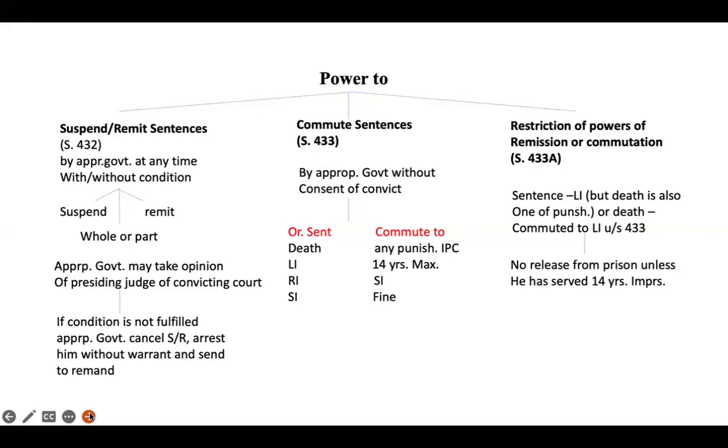Where a sentence of life imprisonment is imposed on the convicted person, but death is also one of the punishments provided by the law, or the accused was convicted for death, but the appropriate government commuted it to life imprisonment under section 433, then in such cases, such person shall not be released from prison unless he has served at least 14 years of imprisonment.